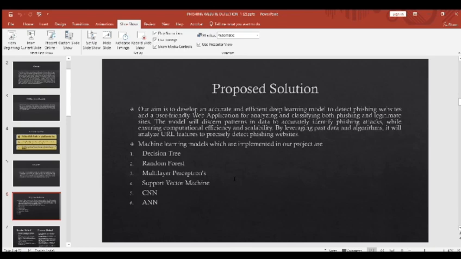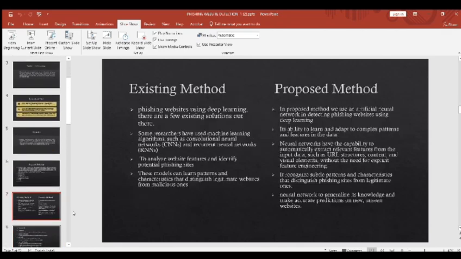Here we used six models in our project. They are decision tree, random forest, multi-layer perceptron, support vector machine, CNN, and ANN. Existing system: some researchers have used machine learning algorithms such as CNN and recurrent neural networks to analyze website features and identify potential phishing sites.